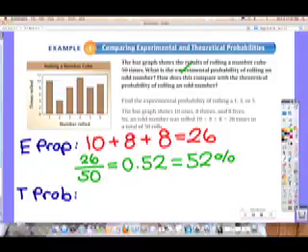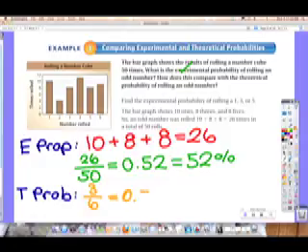Okay, so this is what we need to do so we can compare. So when it comes to your assignment, make sure you have experimental written out, theoretical written out, and then we can compare. What do you think of those? Look at those two percentages. Are they close? Are they way far off? What do you think? They're close. They're pretty close, right? So right here, comparing them, let's just say they're pretty close. You okay with that?